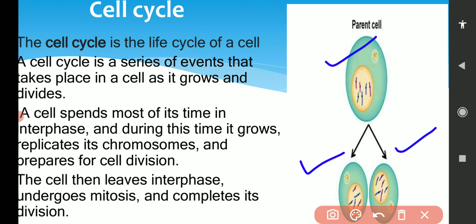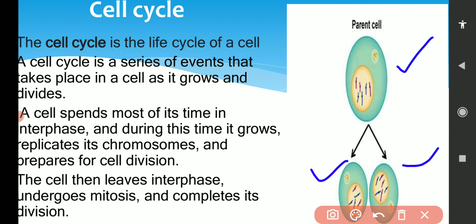The two daughter cells which will be formed after completion of this cell cycle will be exact copies of their mother cell, or the parental cell. Suppose it has 6 chromosomes, as you can see here. Each daughter cell will have 6 chromosomes each. Whatever material the mother cell has, the daughter cells will have the exact material.